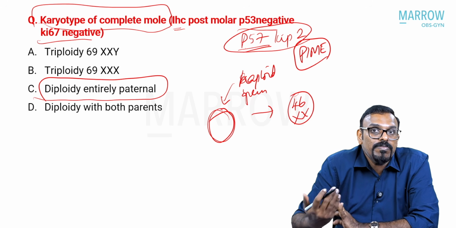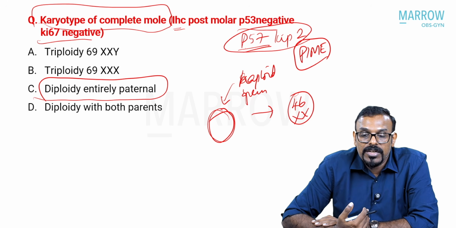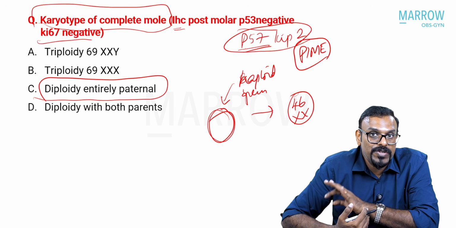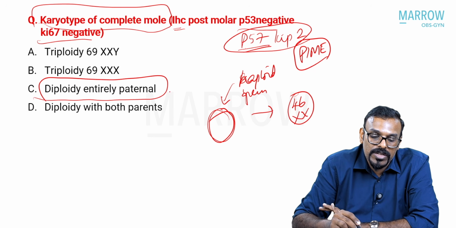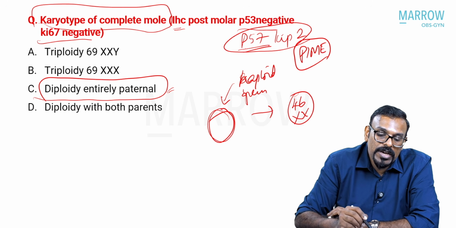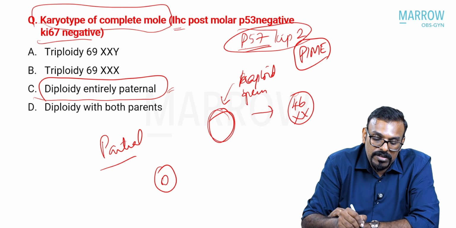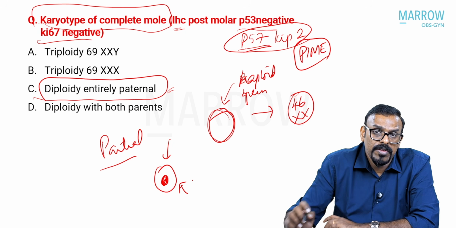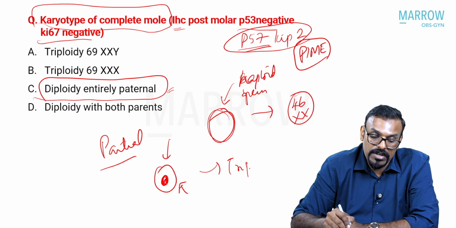So if there is no maternal contribution in the genetic material, usually those cells will be P57 negative. There is no contribution from the maternal side, so the P57 will be negative in a complete mole, whereas in a partial mole, you have a haploid egg which is fertilized by two sperms, and this results in triploidy.